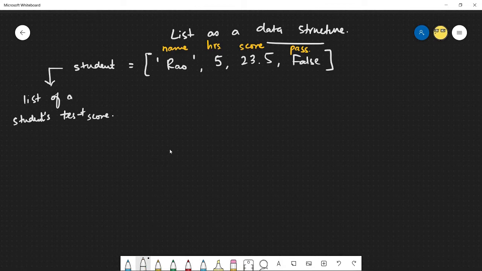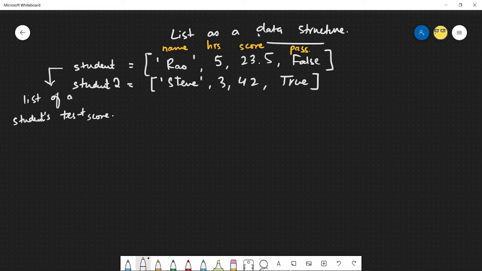So not only am I able to store multiple pieces of information, but I'm able to construct a story for what a list is all about. So I could then have a student2 list, which could be, let's say, Steve, let's say 3, let's say 42 score, and then let's say this was true. Now I have 2 lists here, and they're both describing a student and their test score using this data structure idea.